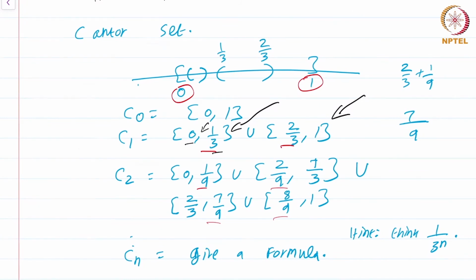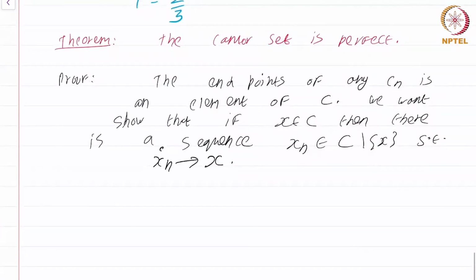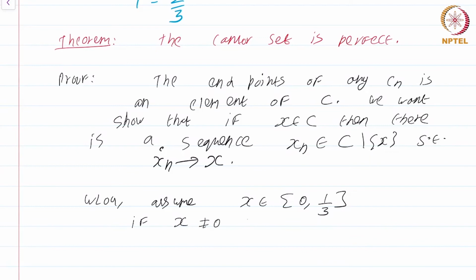Okay. So without loss of generality, assume that x is an element of [0, 1 by 3]. If x is not 0, let x1 equal 0. If x is not 1 by 3, let x1 equal 1 by 3.